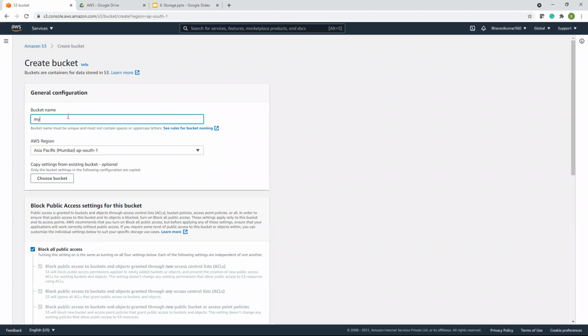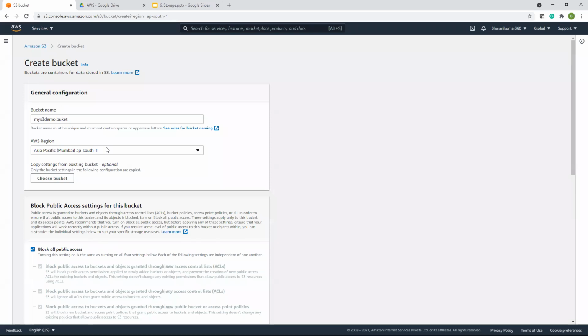My S3 demo dot bucket. Seems like the name is available. Otherwise, it will say that the name is not available, try with another one. And region is Mumbai.